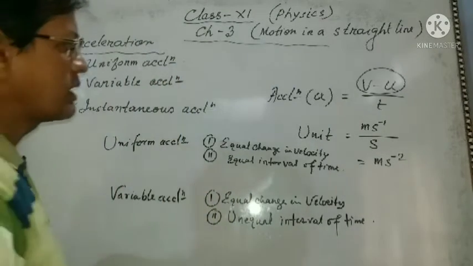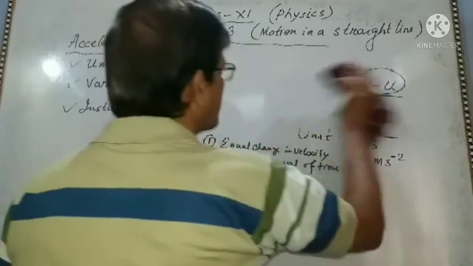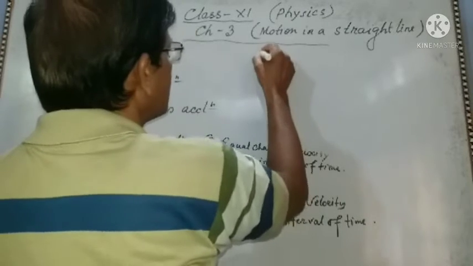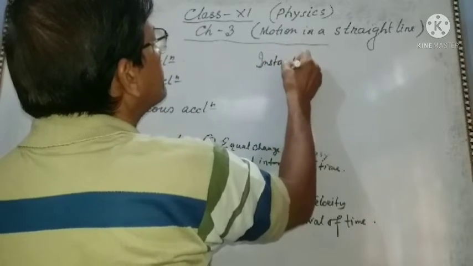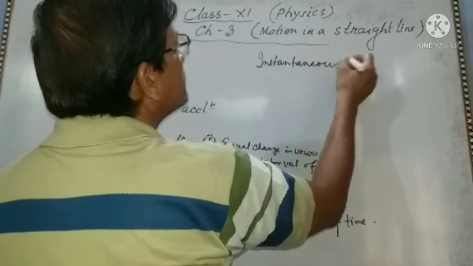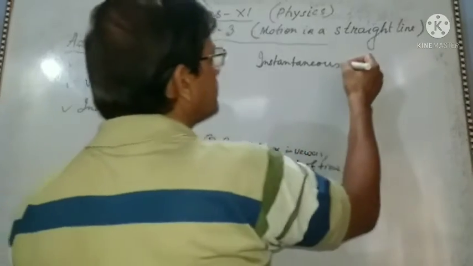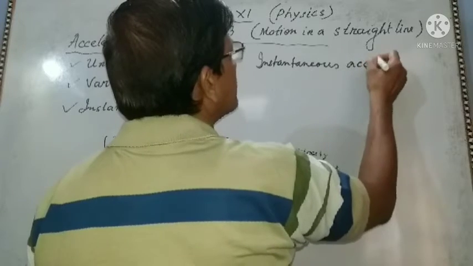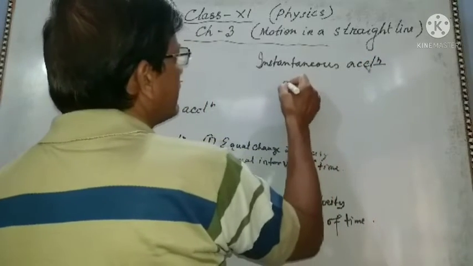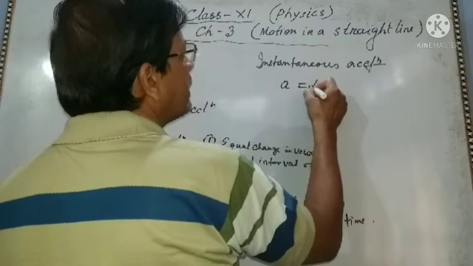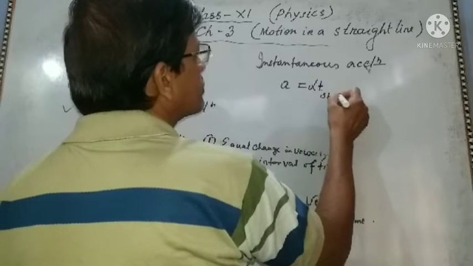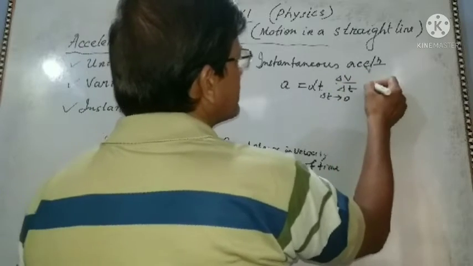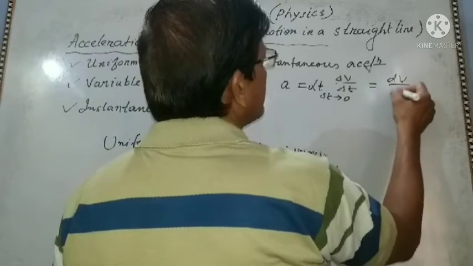Instantaneous acceleration is represented by a equals limit delta t tends to 0 of delta v by delta t, and this is equal to dv by dt.